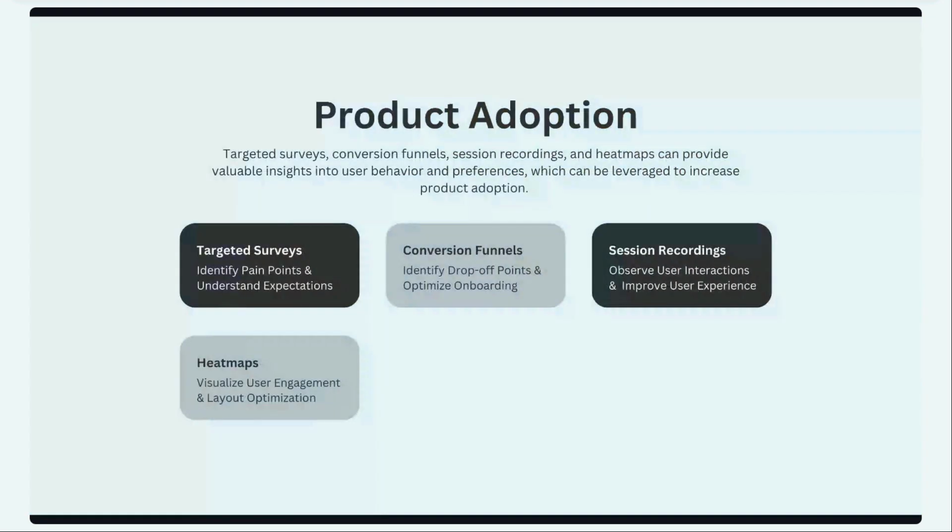If your objective is to improve product adoption, I'll touch base here on how some of our 2023 features align with that objective. Using a targeted survey, you can identify the pain points your customers have and understand their expectations. You can leverage conversion funnel to identify drop-off points and optimize customer onboarding. You can use session recording to observe user interaction and deliver a better user experience.